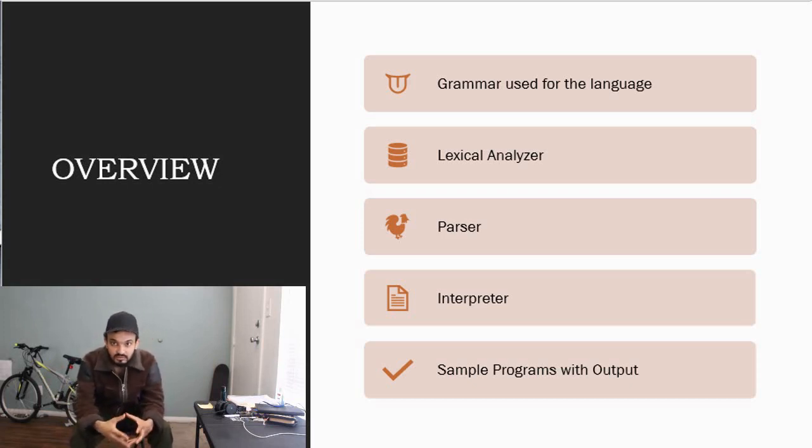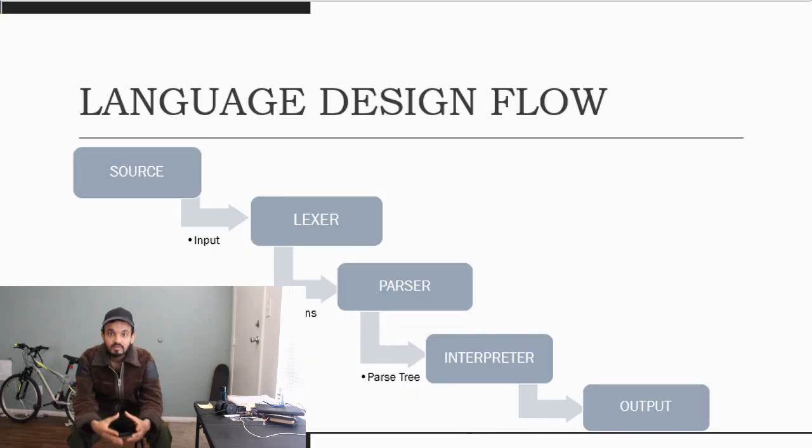Moving on to language design flow, the language is designed in a way which starts with source code, which is sent to the lexer as an input. The lexer converts the source code into tokens which are sent to the parser. The parser, depending upon the grammar used in the language, generates the parse tree. The parse tree is sent to semantics. Semantics is the environment which is given to get an output as needed. The semantics output is sent to the output, which generates the output of the program as needed.